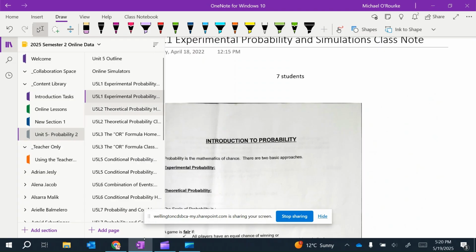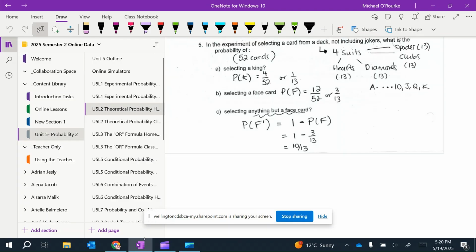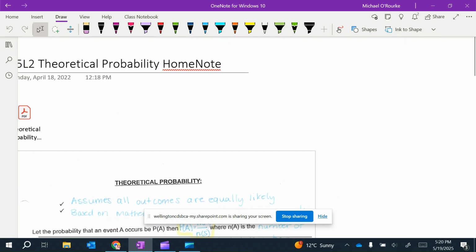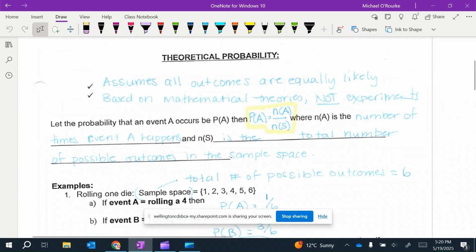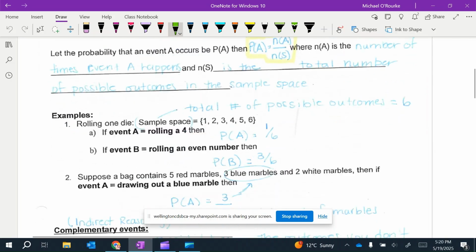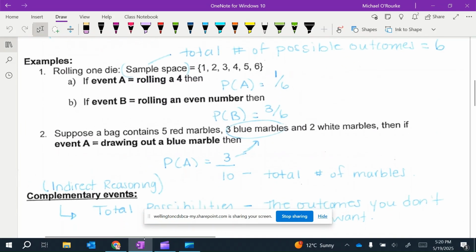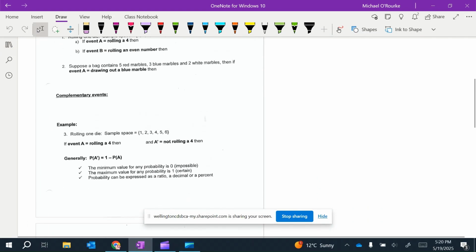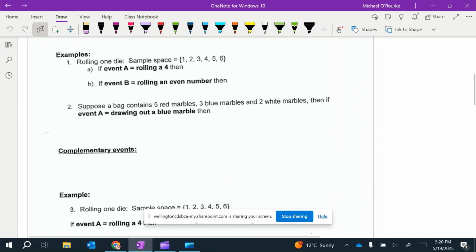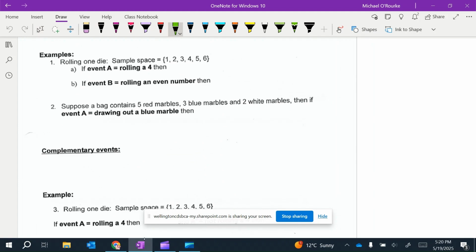So I'm going to pop to theoretical. A little more on theoretical here real quick. The big thing here is, we already did theoretical. It's the math of it. It's what we want over everything available, right? So if we're rolling a die, our outcome would be getting 1, 2, 3, 4, 5, or 6.